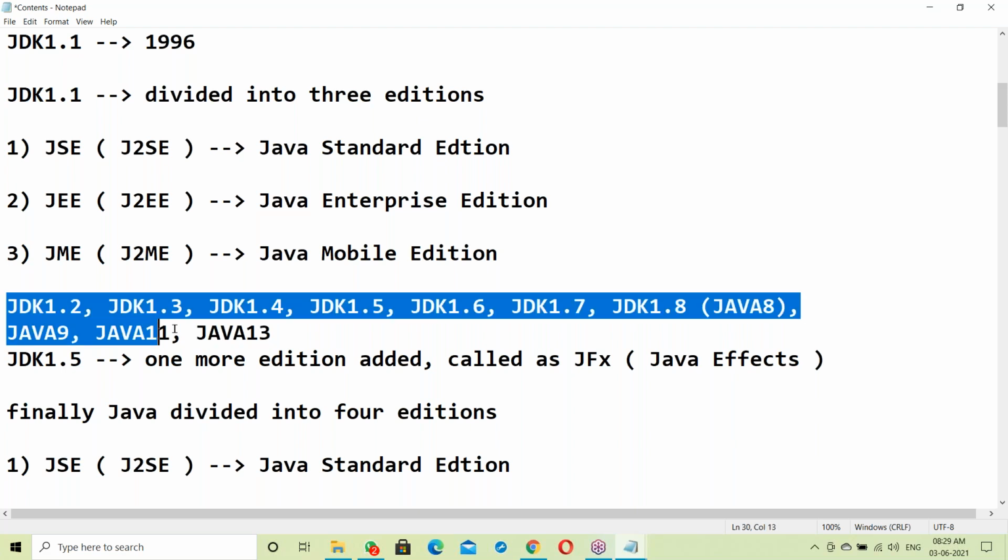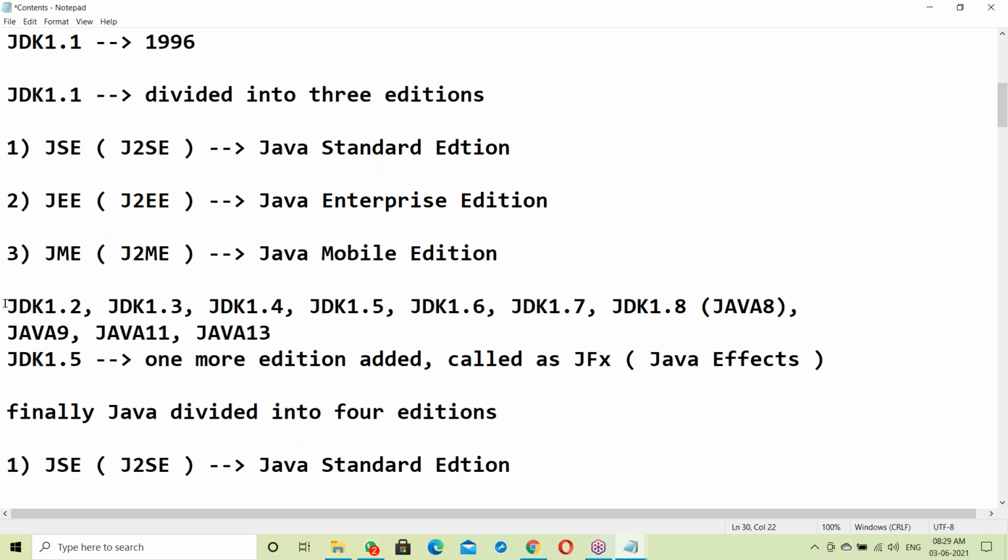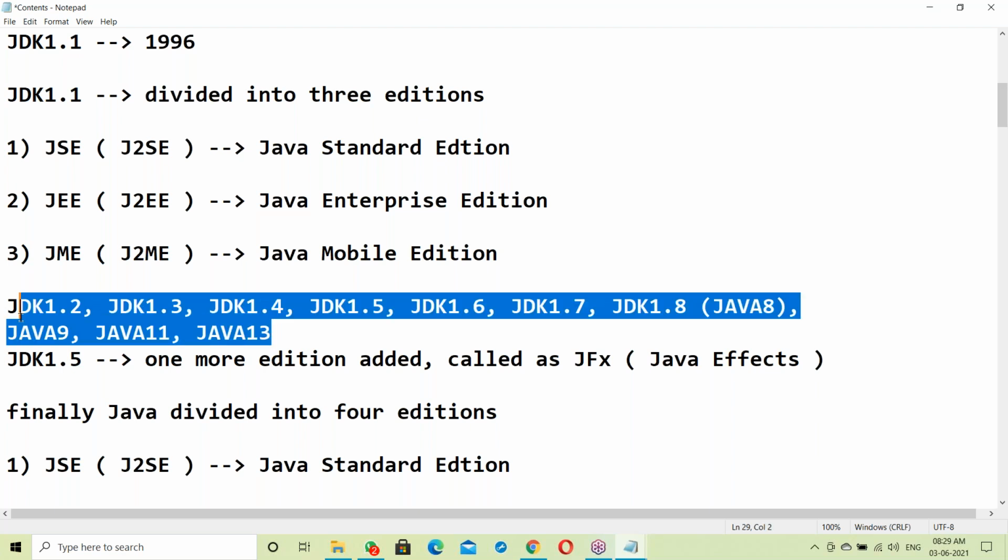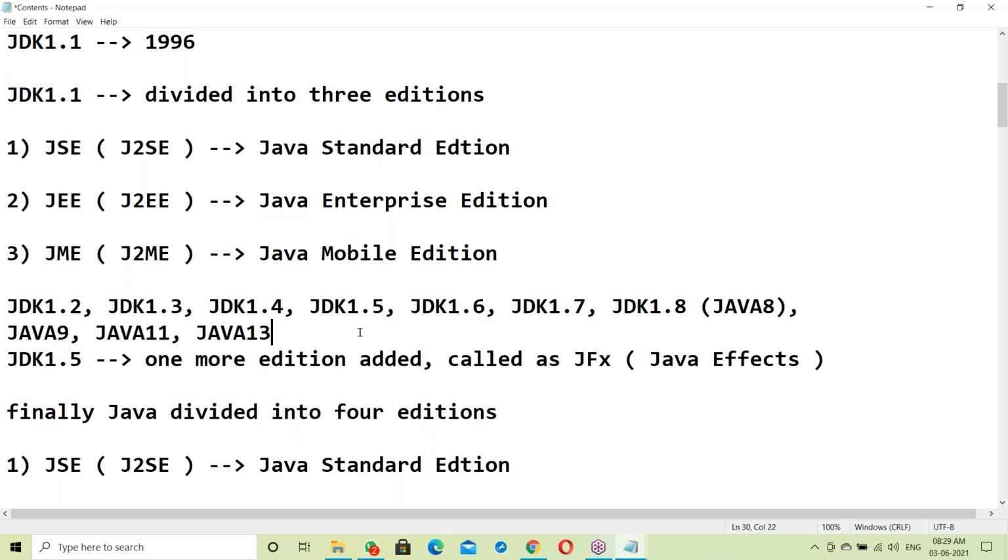Yes, we'll be discussing all the versions, and I'll explain the version-wise features very clearly for every version. Our topic is up to JDK, Java 11 and 13 also.